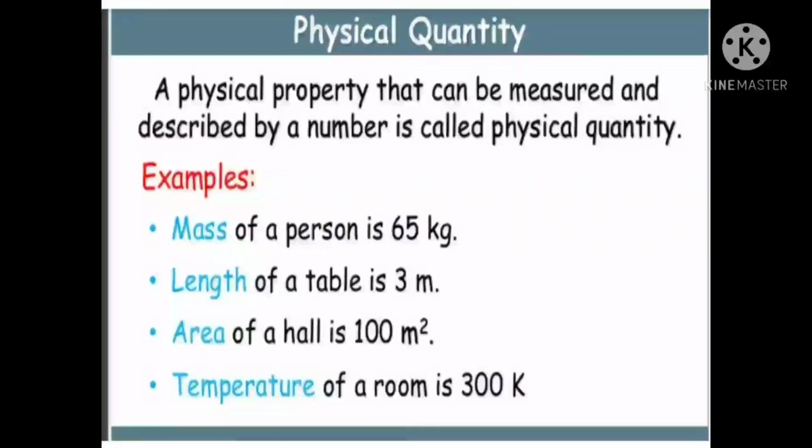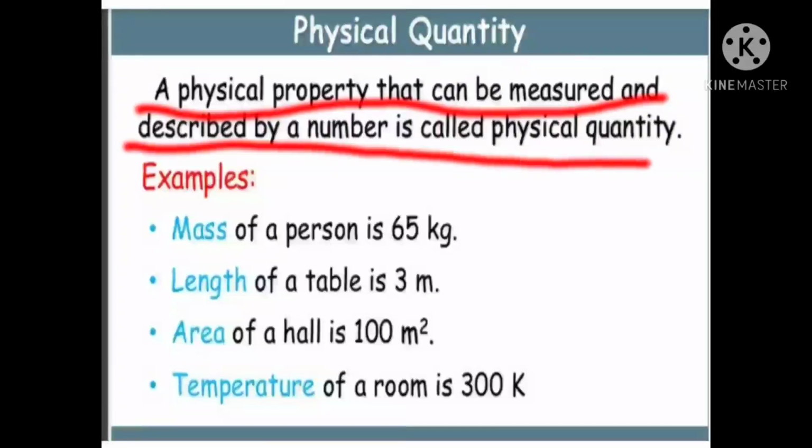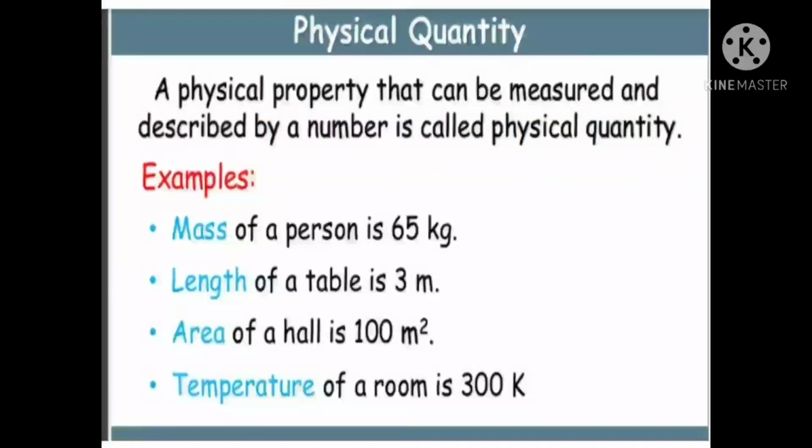So, what do you mean by physical quantity? A physical property that can be measured and described by a number, that means it should be well defined, is called a physical quantity. For example, the mass of a person is 65 kg. Here you have measured how much mass.